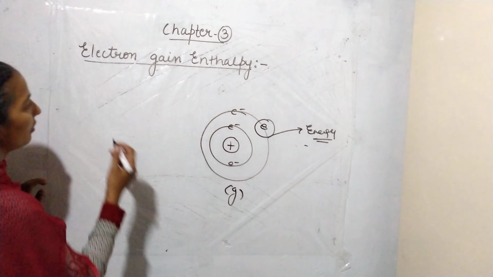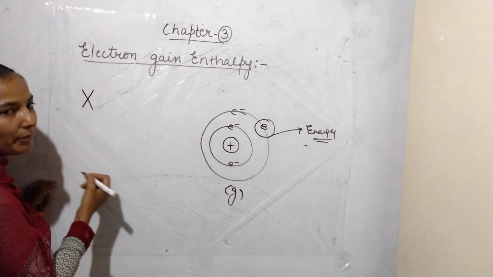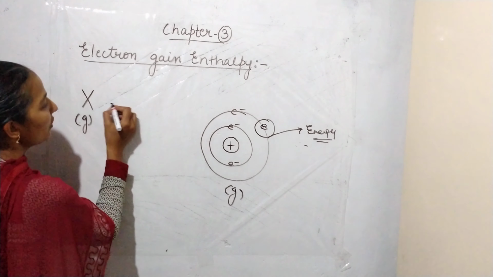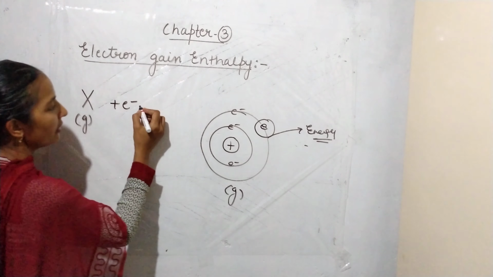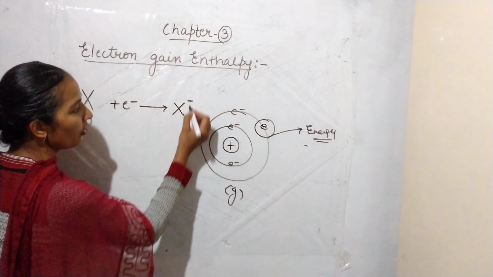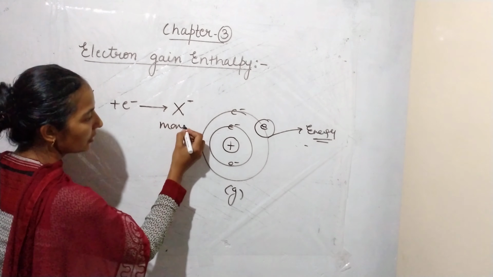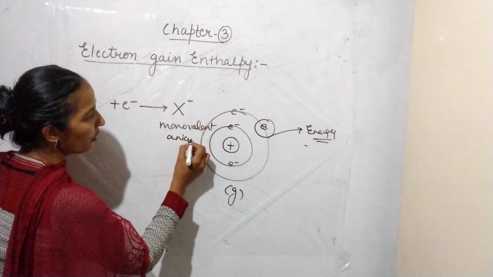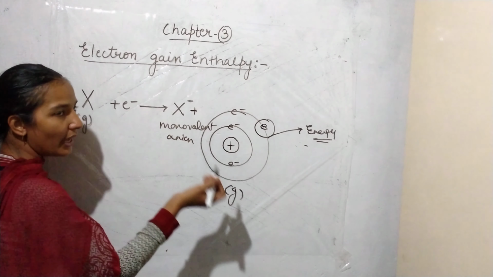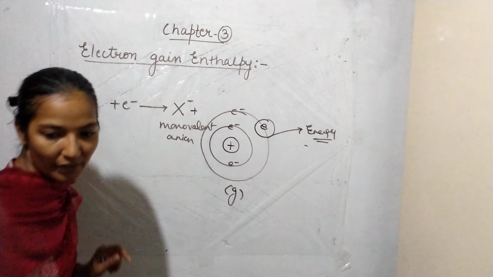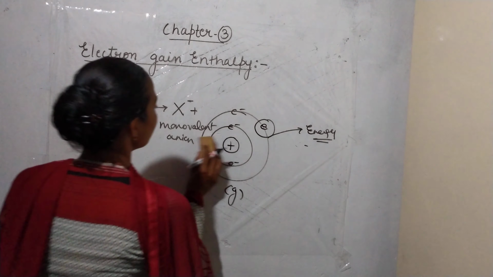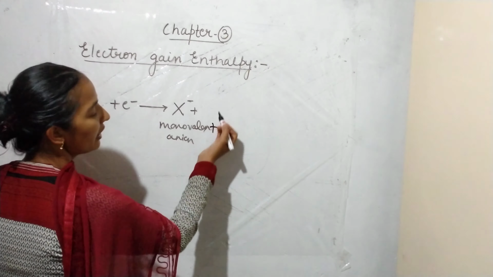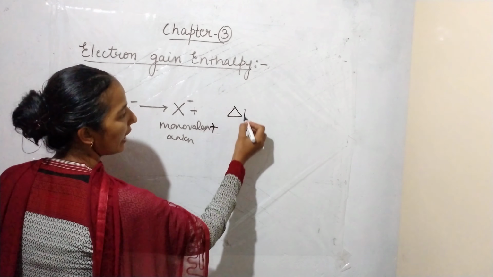So how can we represent it? Suppose X is an element in an isolated gaseous state. If we are adding an electron to it, it will convert into a monovalent anion, and it will also release energy.